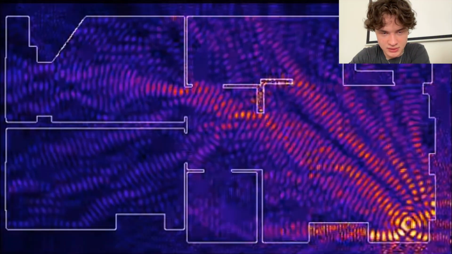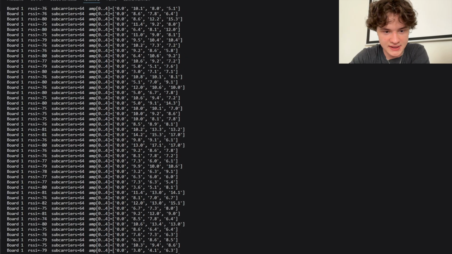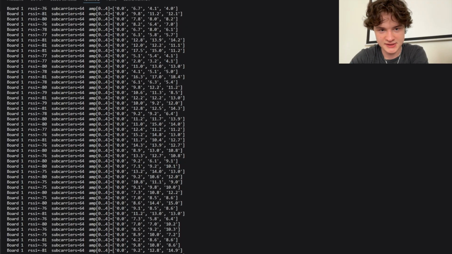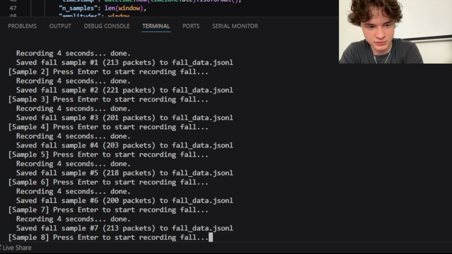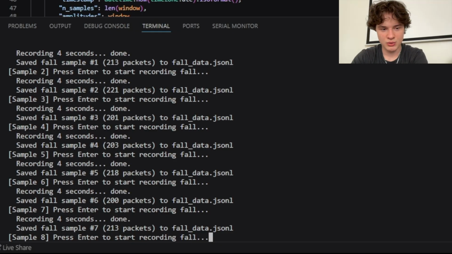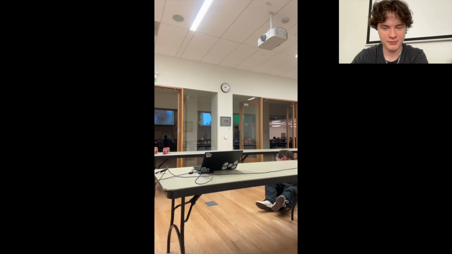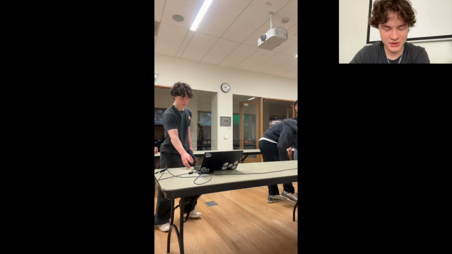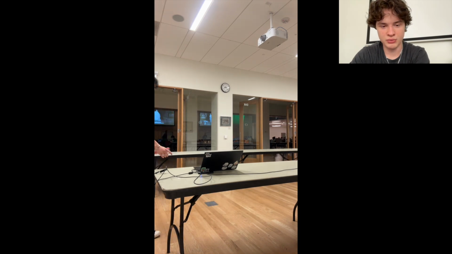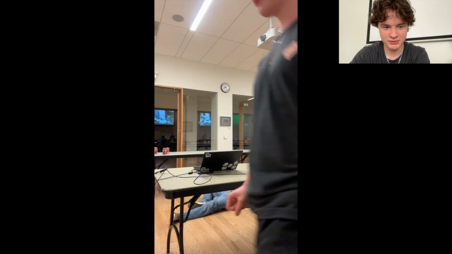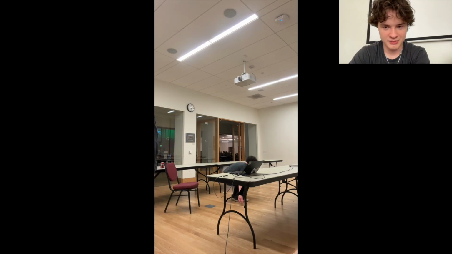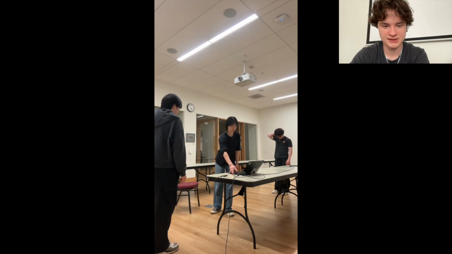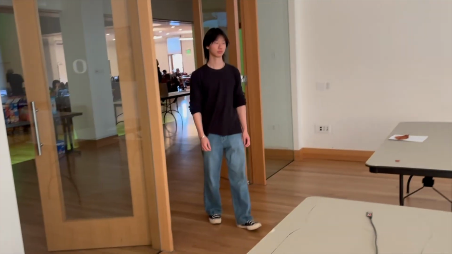So as you can see here, this is a feed of what the raw data from the modules that we used looks like. It's kind of mapping out the space around it. For the falling detection model that we ended up making, we actually had to record our own falling, and we ended up falling probably each of us about 50 times. Other than falling, we also had to show no falling, of course, so we ended up walking around, sitting down, laying down, all that stuff. So that was pretty fun, and we ended up with a custom data set and a custom model trained off of it.